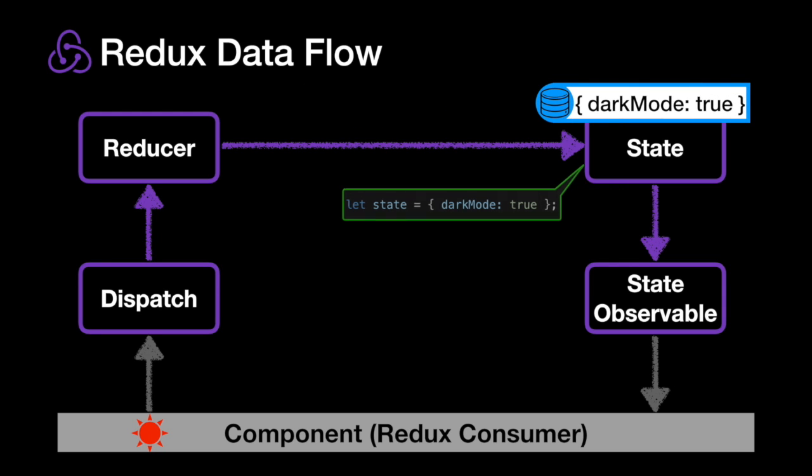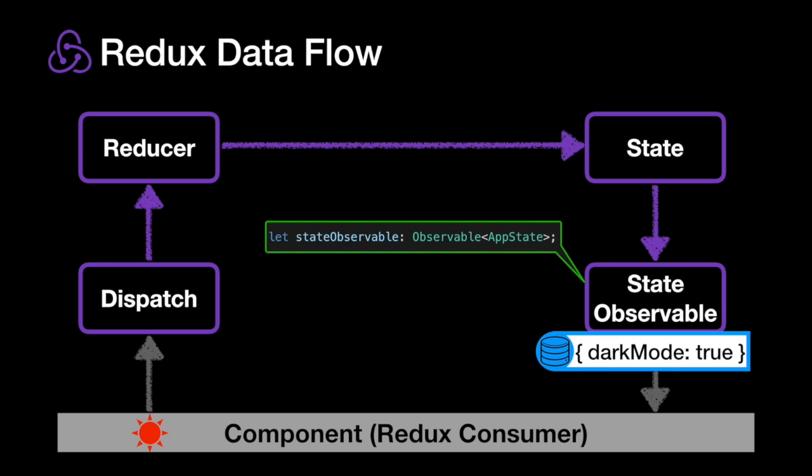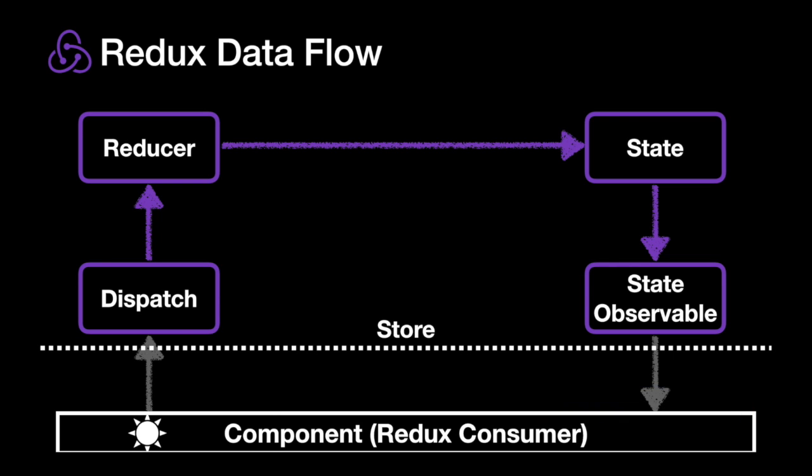And behind the scenes, our state is just going to be a plain old JavaScript object. Now, we don't want to expose this state directly to our consumers because we don't want them mutating and mucking it all up. Instead, we're just going to expose them a nice observable. And that observable is just going to emit the latest state to our consumer. So these four components here are going to be encapsulated in what we're going to refer to as our Redux store.